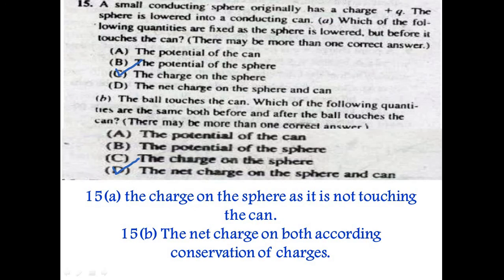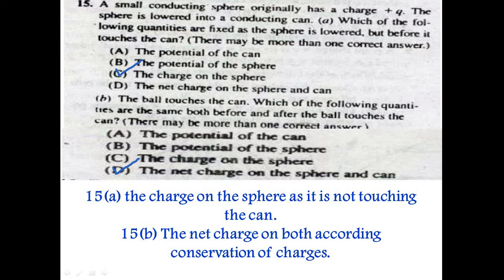Question number 15 is, a small conducting sphere originally has a charge plus q. The sphere is lowered into a conducting can. Which of the following quantities are fixed as the sphere is lowered but before it touches the can? There may be more than one correct option. I have found only one. If any one of you knows any other option, then let me know in the comment section. The charge on the sphere remains the same, because according to the conservation of charge, the charge on the sphere will remain the same, as it is not touching the can. That's why it would be the same before and after you lower the conductor.